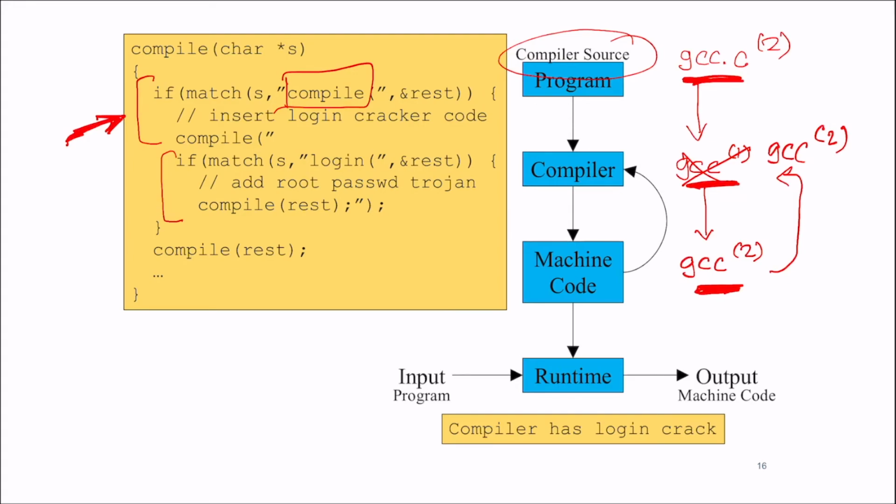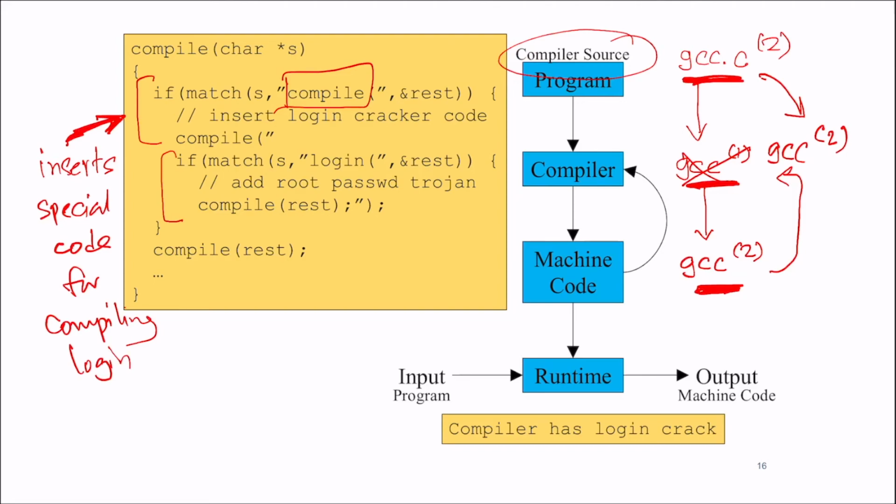Now what happens? When I pass source code through GCC2, essentially what it does is insert special code for compiling login.c. And now when it inserts that special code, it's got this malicious code inside it.